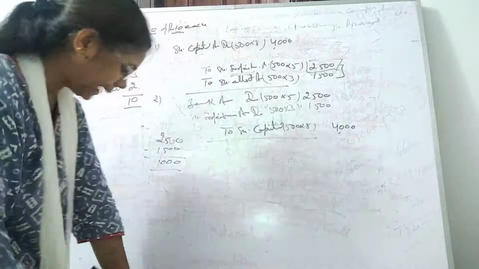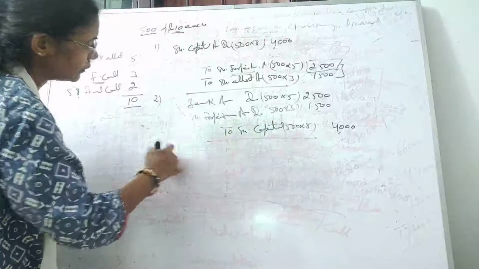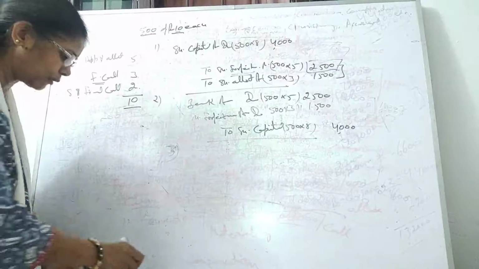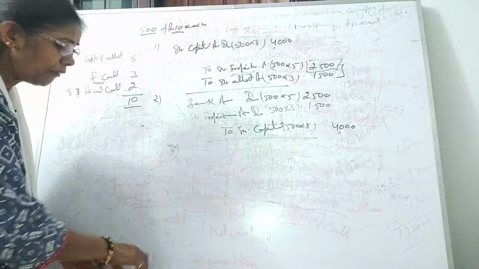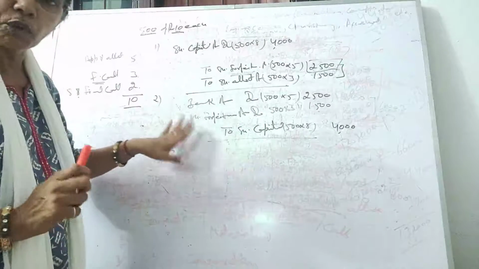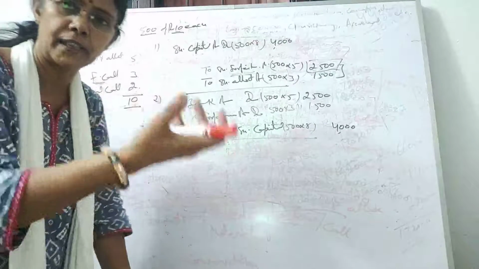Now the next important transaction. Here nobody will tell you to pass this further transaction, but this is the rule which you have to follow. Wherever you reissue the forfeited share, we have taken the decision regarding the balance of these shares.